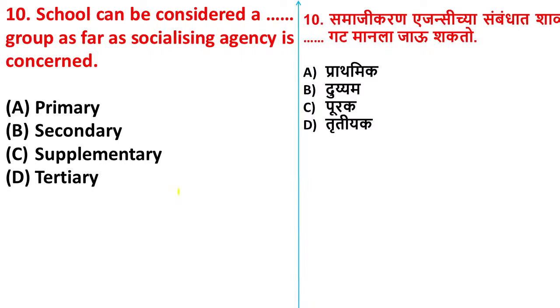Yes, now question number 10. A school can be considered a group as far as socializing agency is concerned. Option A primary, option B secondary, option C supplementary, option D tertiary.